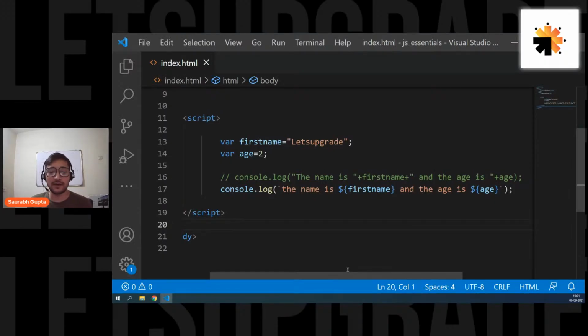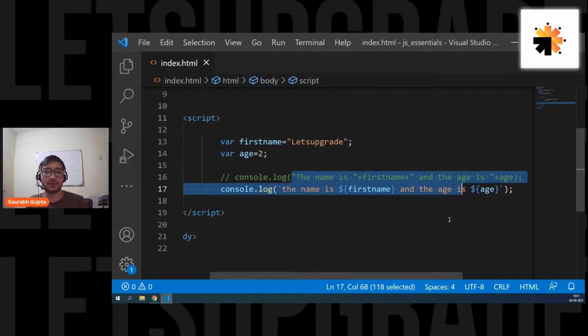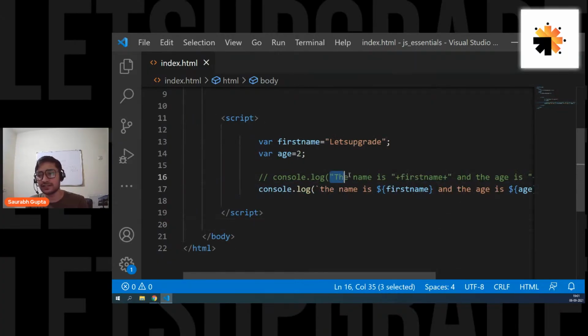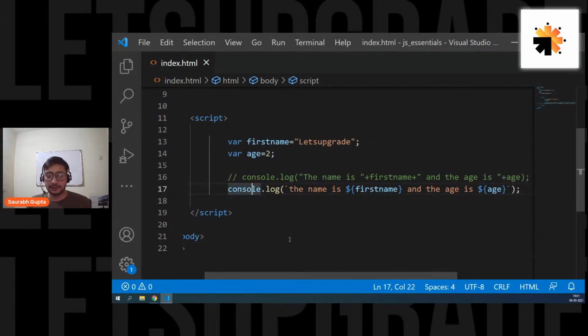Is that clear, everyone? So this is something that I would suggest you guys to use. From now on, I'm only going to use this way of writing my strings instead of the double quotes way. For smaller things, you can go for that, but I think this is much better and cleaner. So this is the templating syntax in JavaScript that helps you write strings and variables together. And it's a lot cleaner, easier, and helpful in multiple lines. Okay, so that's the basic.